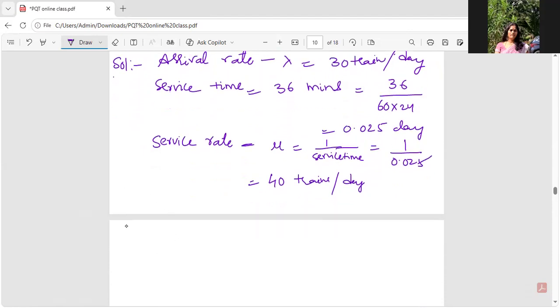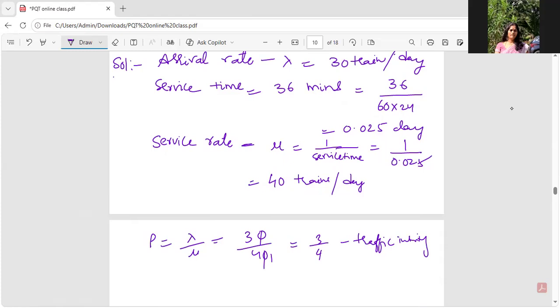Now it's clear, lambda by mu: the traffic intensity is 30 by 40. You can calculate it or leave it as it is. This is the traffic intensity.